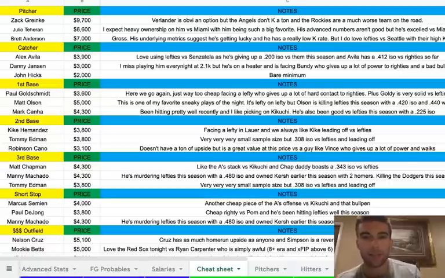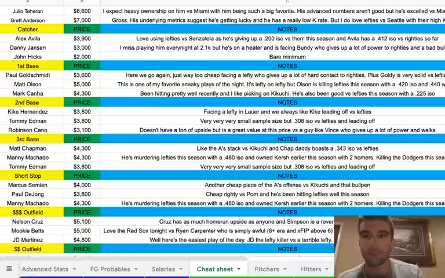And then a catcher, Alex Avila at 3,900. Love using lefties versus Sensatella, and he's giving up a 200 ISO versus lefties this season, and Avila has a 412 ISO versus righties so far. If I'm talking quick, I've got 9% battery on my laptop left, so let's hope we get this done.